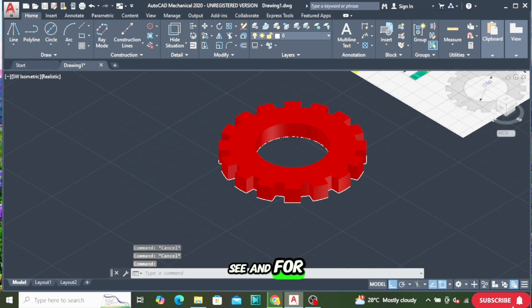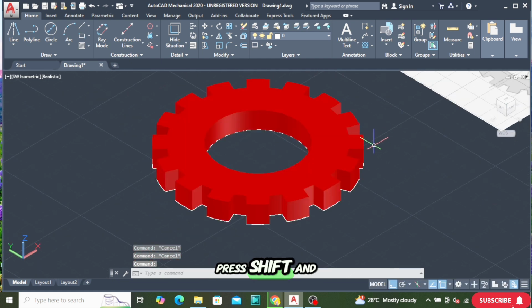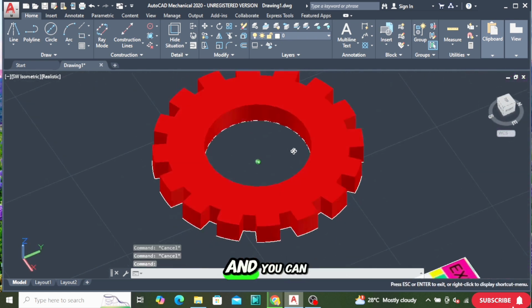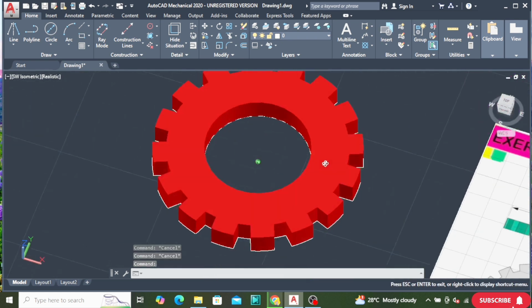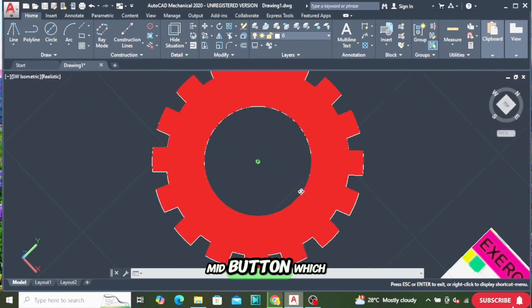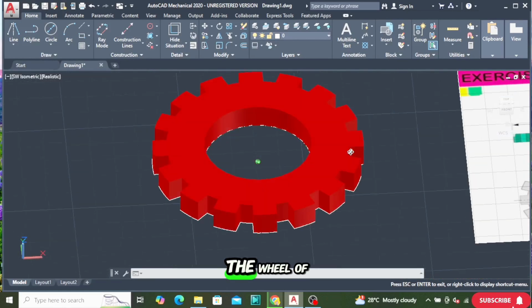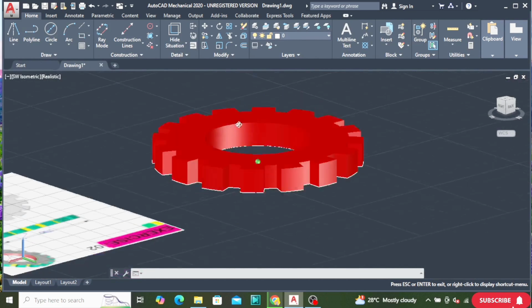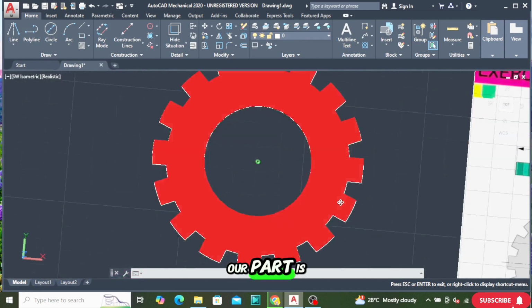You can see, and to rotate the view, press shift and press the middle button on your mouse, and you can rotate this. Shift and middle button, which is the wheel of the mouse. You can see our part is completed.